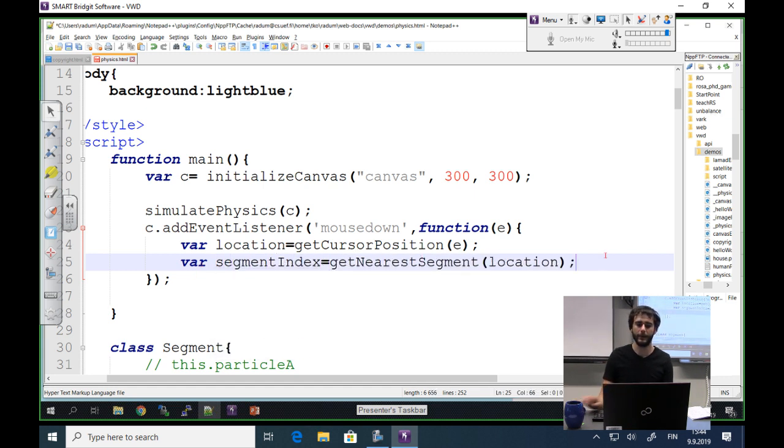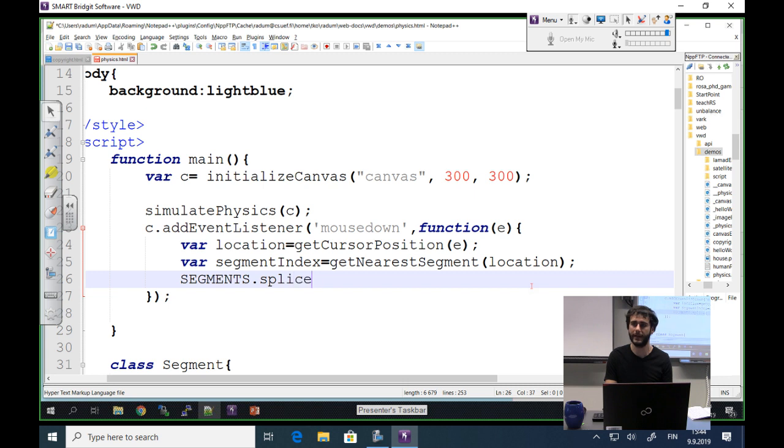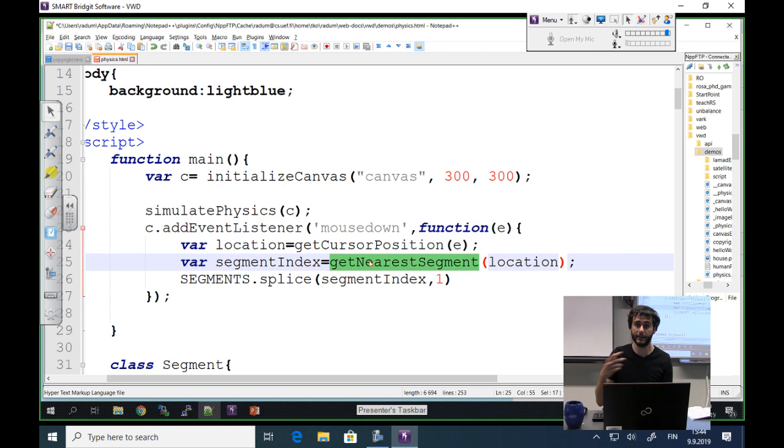And then I will take our segments array and use the splice method. Splice method removes or adds elements to the array. But if I write here segment index and 1, it will remove from the segments the one at the specified index.